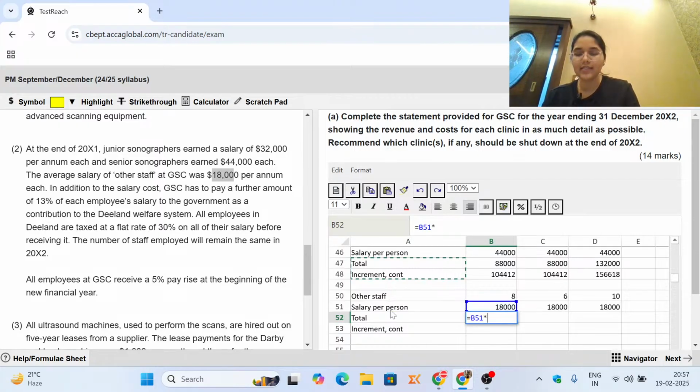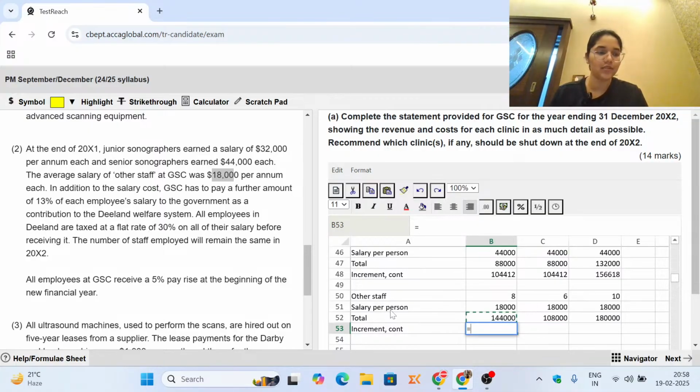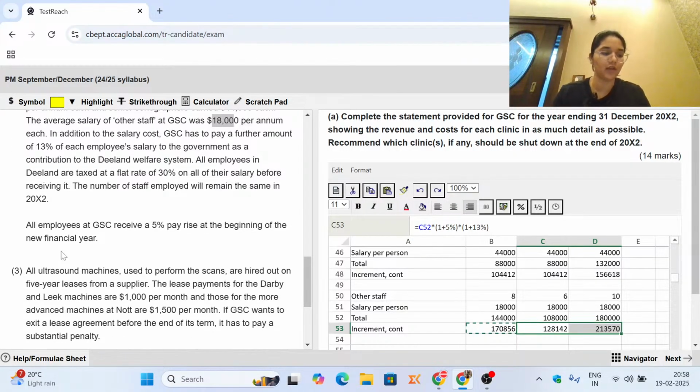Total that we have is the product of per person salary multiplied by the people that we have. And incremental, again you're going to offer them also the increment. So you're going to multiply this with 1 plus 5%, again multiplied by 1 plus 13% that you contribute to the government. So here you're going to place it as copy paste. So here we have the staff salaries all worked out. We're all done till working note 2. So do let me know if you have any queries still here. I am waiting for your response. Do you have any queries still here?